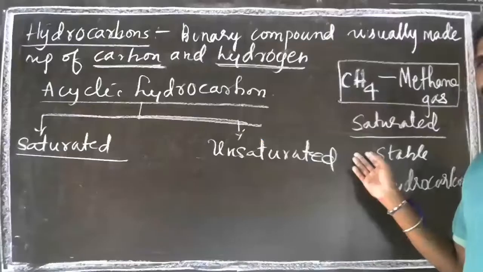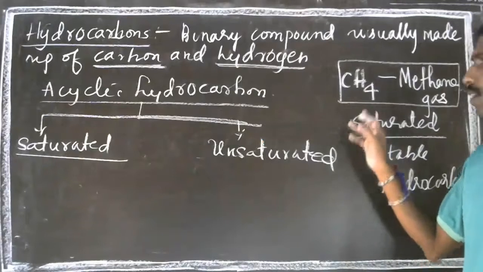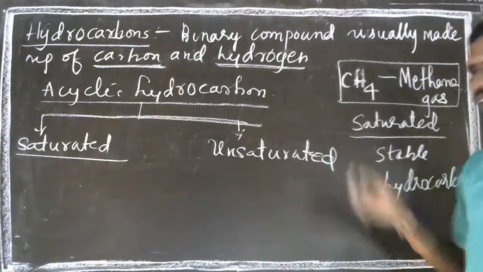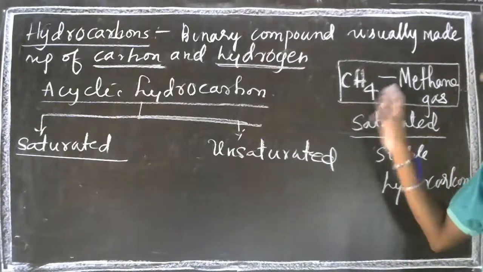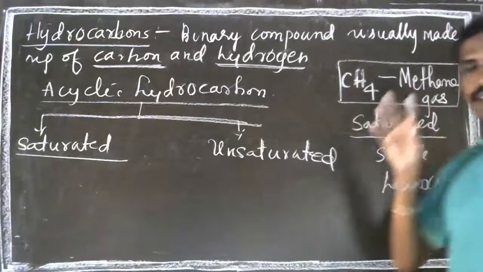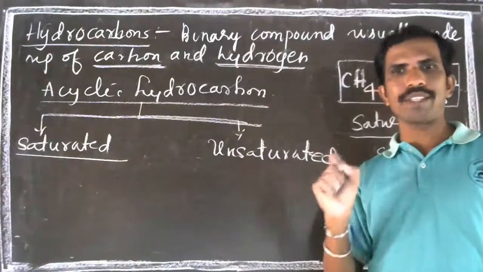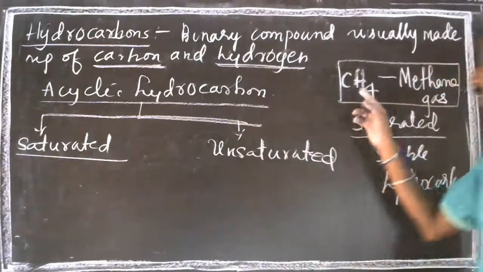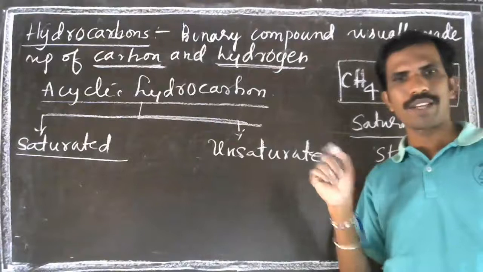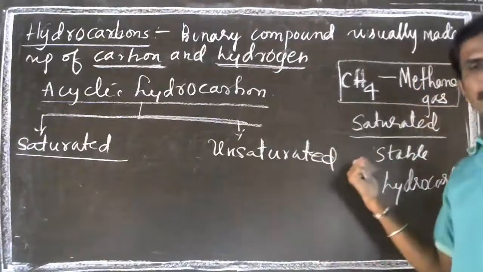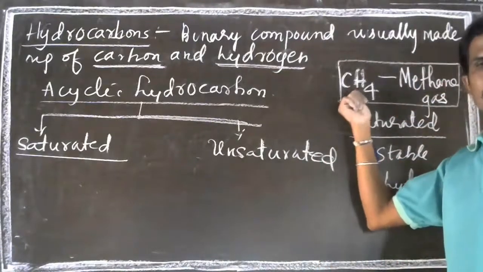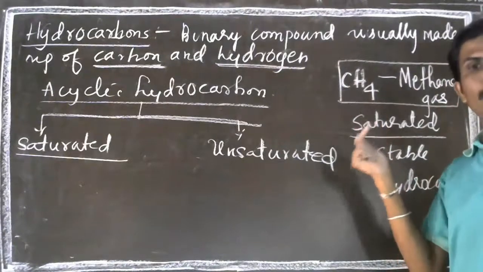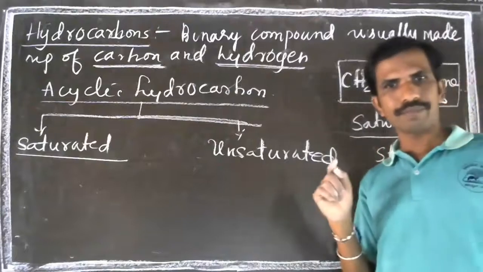And one more thing is the bond. Here there is CH4. If I write the structure of this, a single bond is present between carbon and hydrogen. If single bonds are present between the elements in a compound, this is a molecule in which only one pair of electrons is shared.